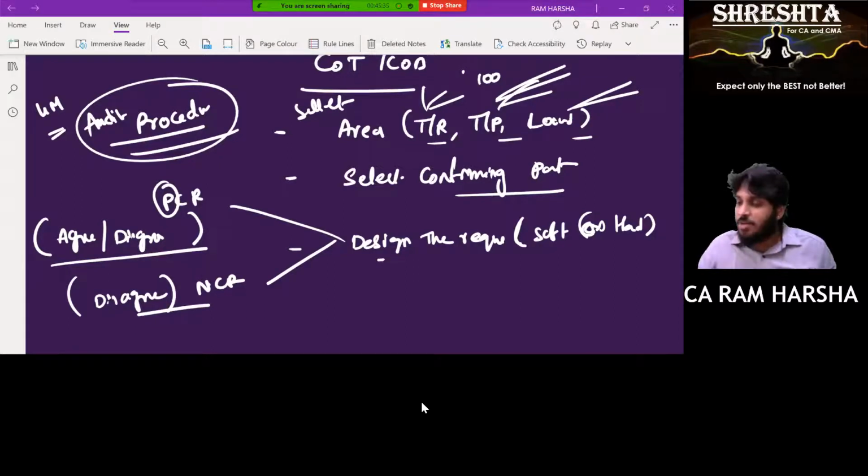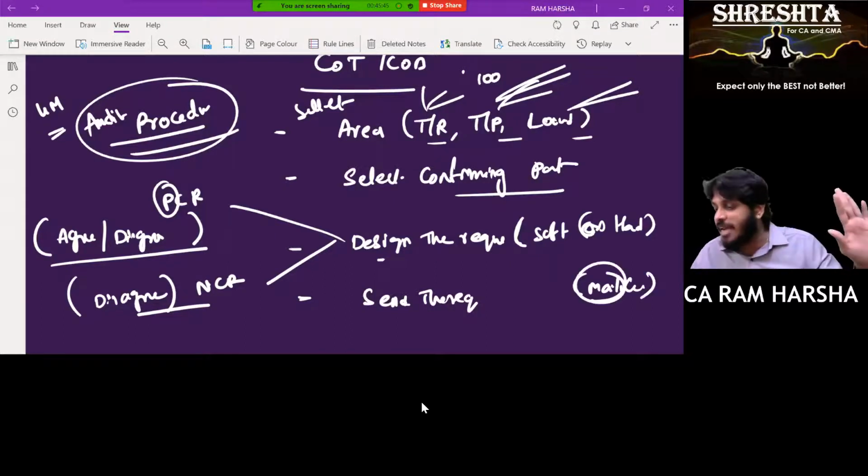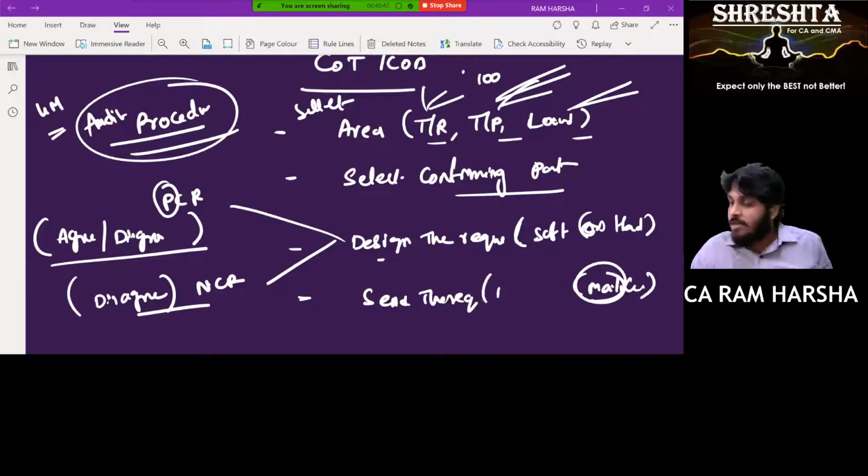First, you design the request. Now, will you keep it with you? No. Send the request. Send it to the third party. How will you send? Either through mail or through courier, whatever. Of course, we only do mail right now. Send the request. Sir, the client is not responding. Send a follow-up request. Yes, sir.